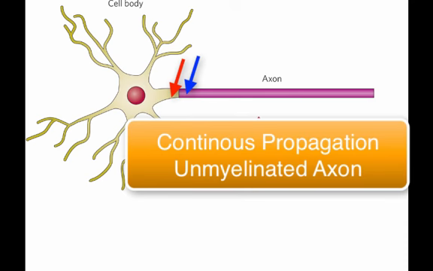The positive charges from this depolarization move to the next segment on the membrane, and that segment depolarizes enough to develop an action potential. The local current continues to carry the positive charges to each adjacent segment of the membrane, creating action potentials that occur closer and closer to the synaptic terminal. These action potentials only move in one direction, toward the synaptic terminal.